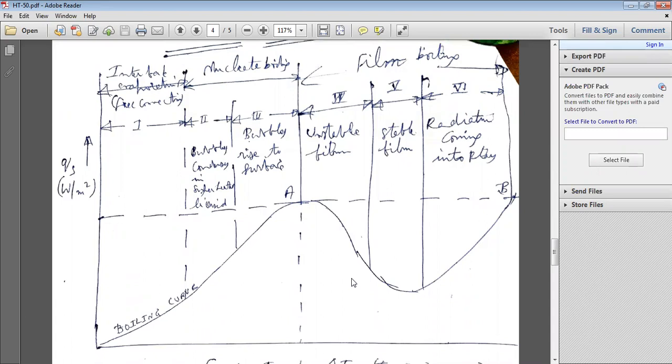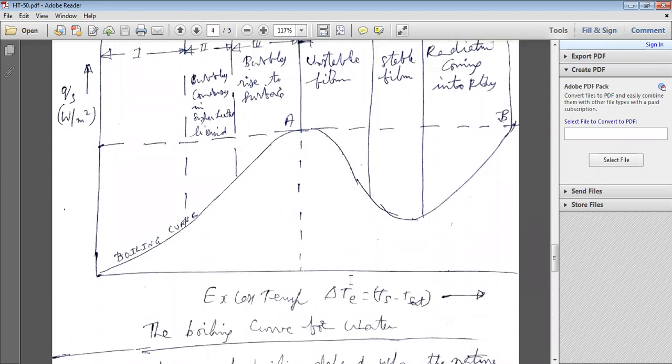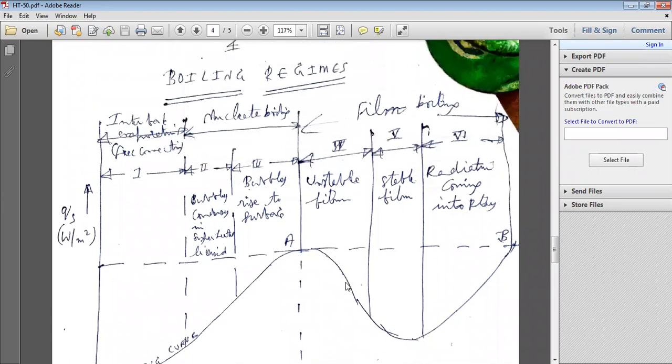So we can explain this boiling curve with the help of boiling regimes. Interface evaporation is the first regime. The second regime is known as nucleate boiling, which consists of two areas, area 2 and area 3. In these, bubbles condense in the superheated liquid, and finally bubbles rise to the surface.